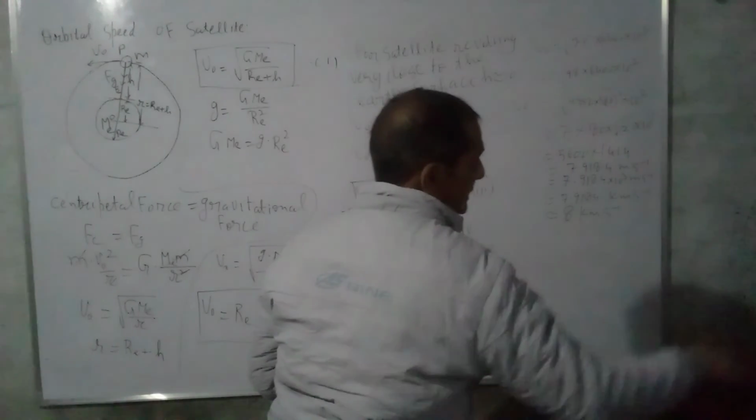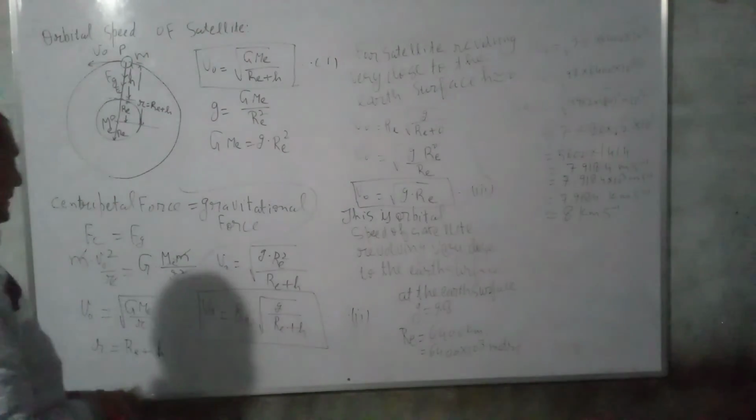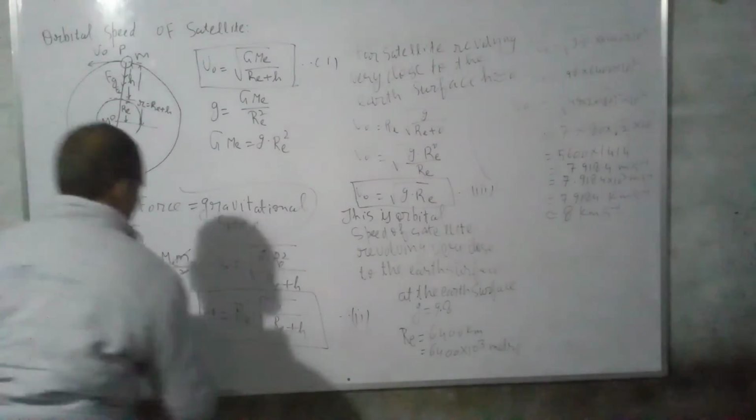So thus as we go above the Earth's surface, the speed of the satellite reduces.